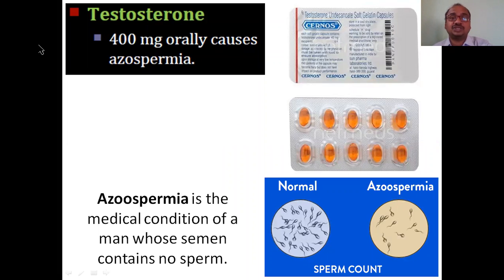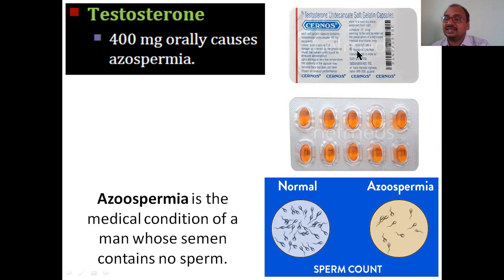And one more thing is testosterone. See, testosterone is very important to create the sperm. But if you are using it in excess quantity, you will again become azoospermic. Oligospermia also. It is also called oligospermia. With 400 mg excess quantity taken orally, synthetic testosterone decanoate soft gelatin capsules, testosterone hormone is available.